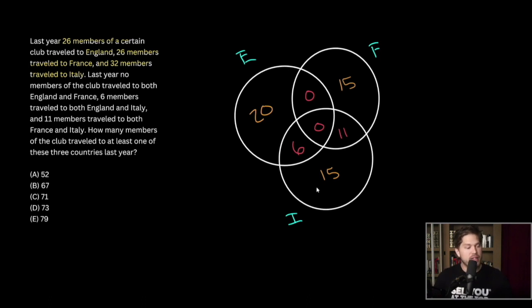So lastly, all we need to do is figure out how many members of the club traveled to at least one of these countries last year. So we are going to add up all these individual values. 6 plus 11 is 17. 20, and then 15 and 15 makes 30. Add these all up and we get 67. So our answer is choice B. Fantastic.